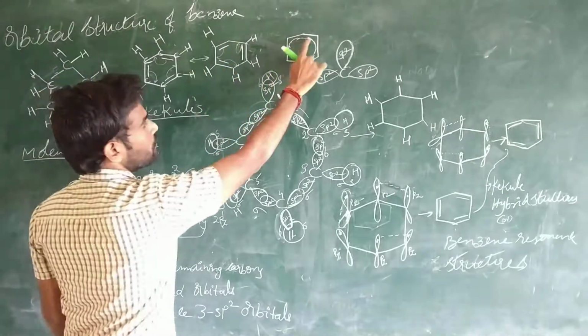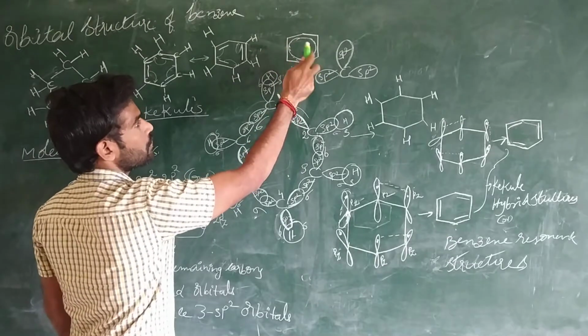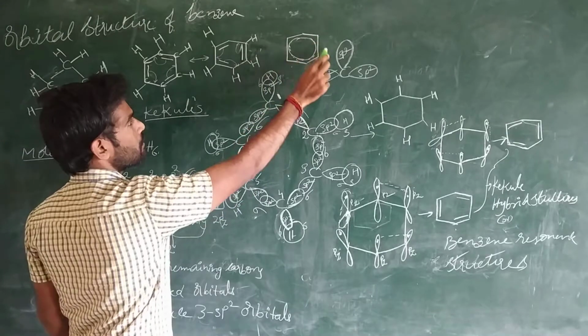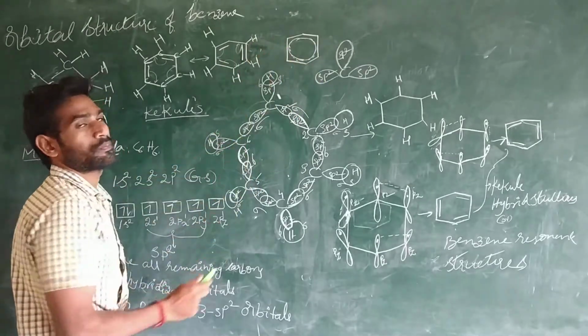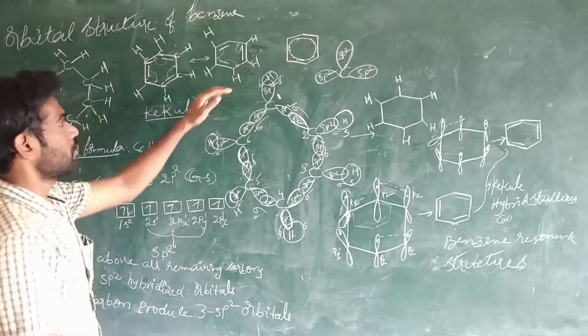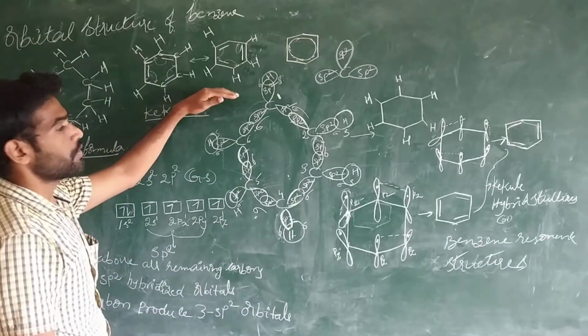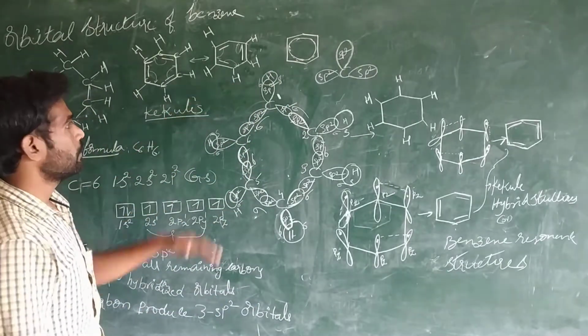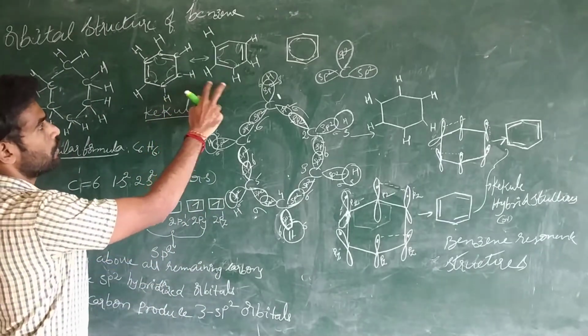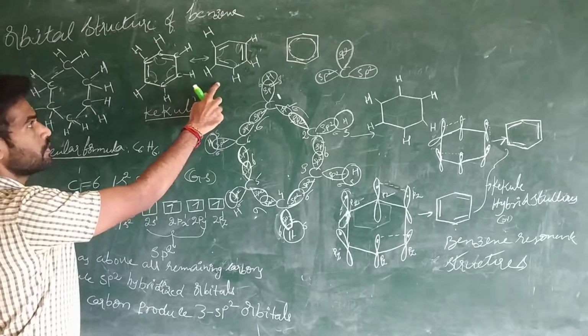And this one represents the electron cloud. Pi electrons are shifting from here to here, and as a result every carbon is getting an octet. This we will discuss in orientation and reactivity of benzene. Up to now, these are the representations of benzene, 2 forms, and these 2 forms are equal.